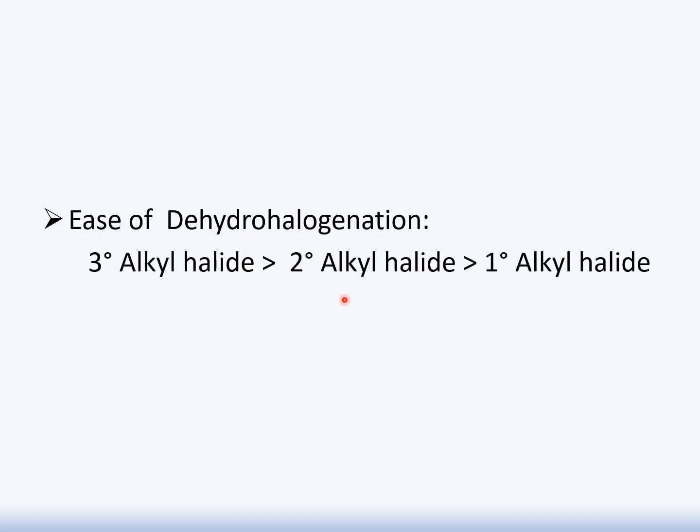Next, we will see secondary alkyl halide, the kind of alkyl halide which is bonded to 2 carbons. Its ability to undergo dehydrohalogenation is less in comparison to tertiary alkyl halide. Next, the primary alkyl halide's ability to pass through dehydrohalogenation and give us our required product alkene is far less, and it's so difficult in comparison to tertiary and secondary.